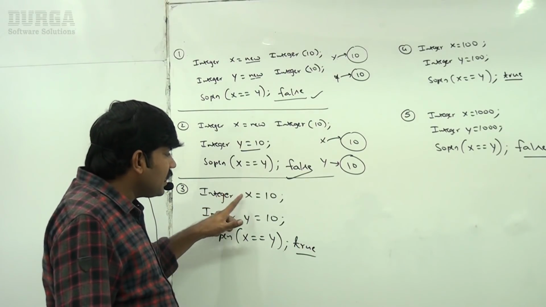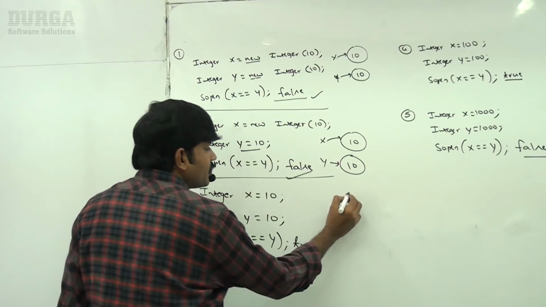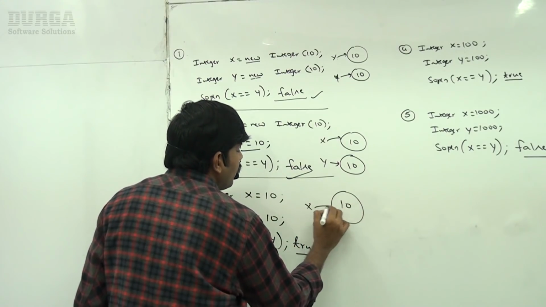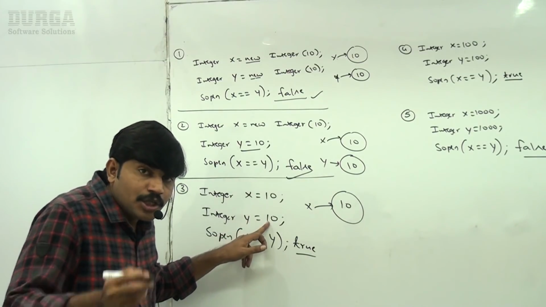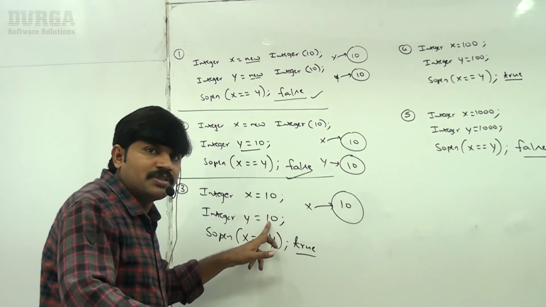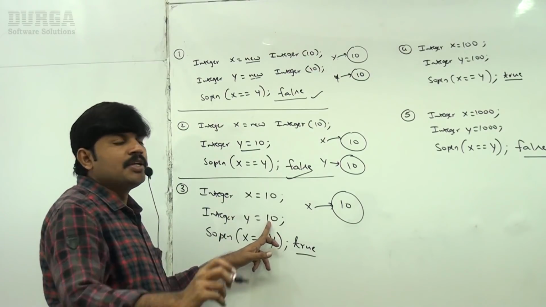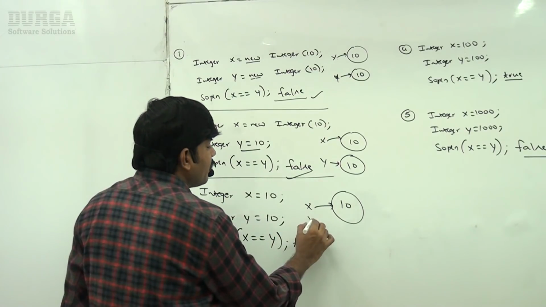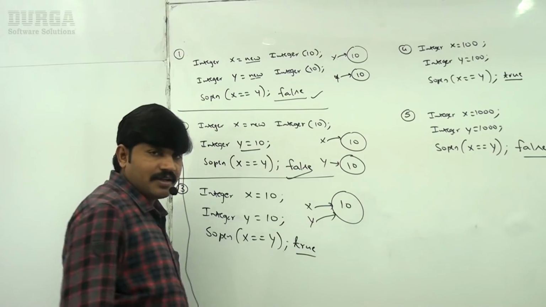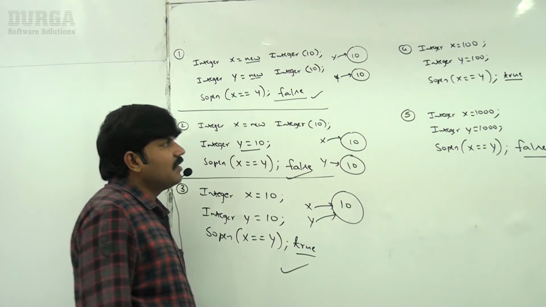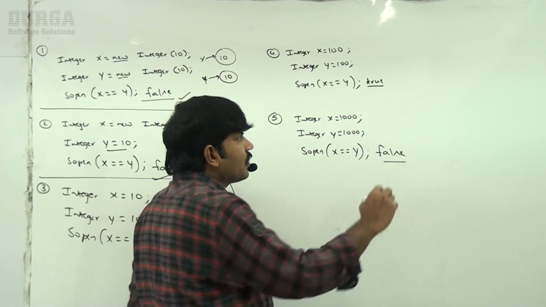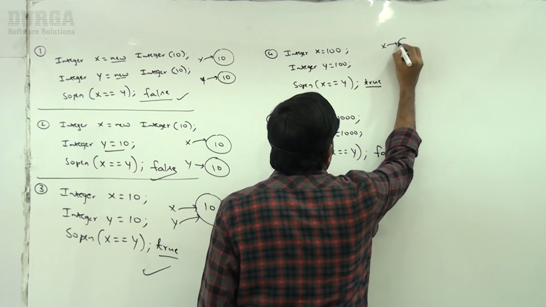Now take very special care. Integer x = 10 by AutoBoxing, Integer y = 10 by AutoBoxing. If an object is required by AutoBoxing and it is already available, it is always going to reuse the existing object only. That's why both are pointing to the same object. True is the answer. Next, sir, Integer x = 100 by AutoBoxing.